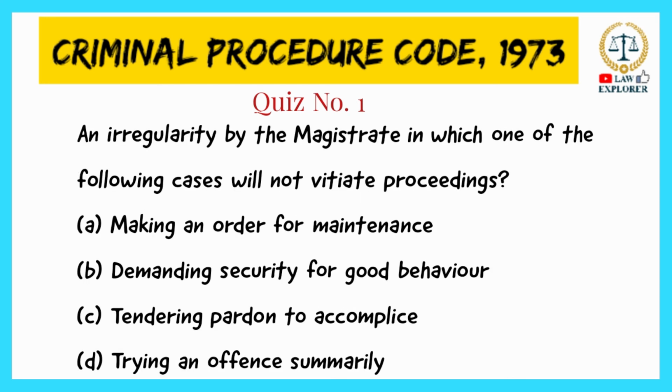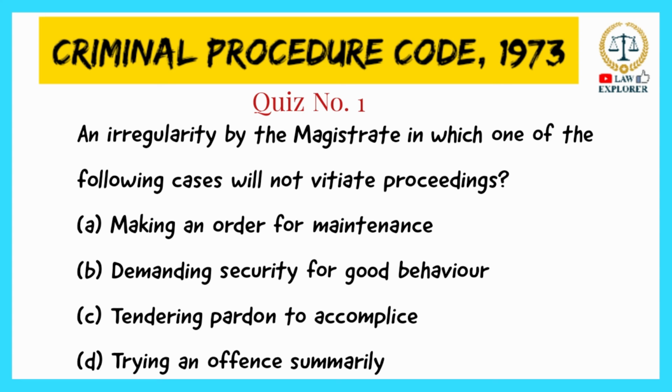Last question of this quiz. An irregularity by the magistrate in which one of the following cases will not vitiate proceedings? We have four options. You have to choose the correct option. The correct option is option C, tendering pardon to accomplice.